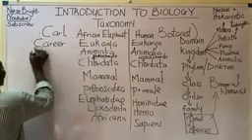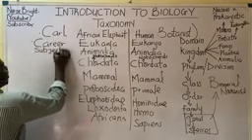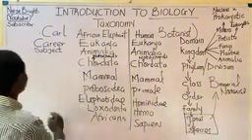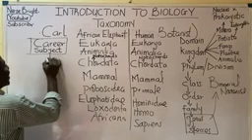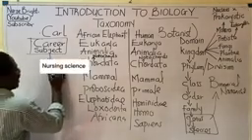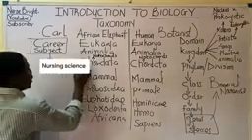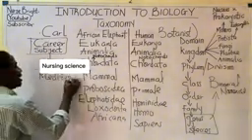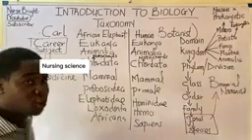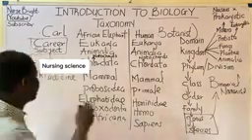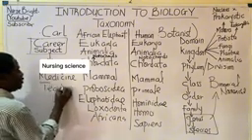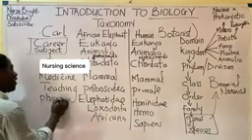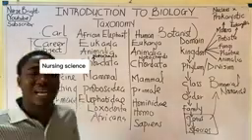With the knowledge of biology, you can actually become a professional. With the knowledge of biology, you can study nursing science as a profession. You can study medicine as a profession. You can become a teacher. You can study pharmacy. And so on and so forth.